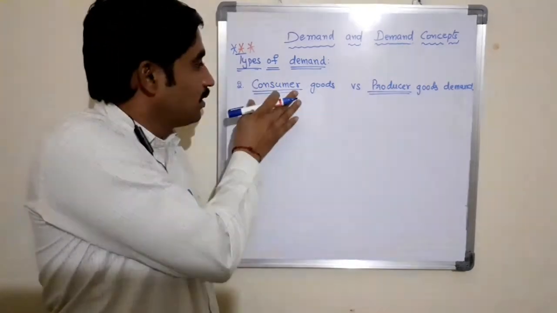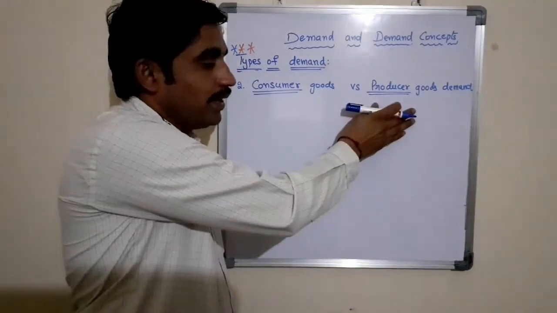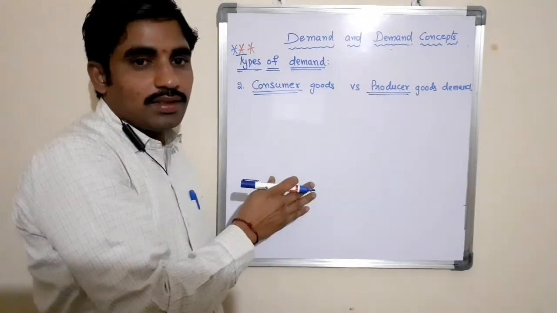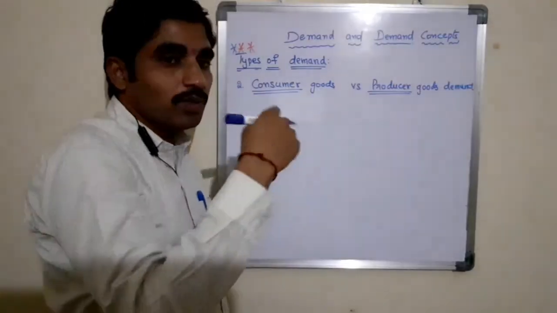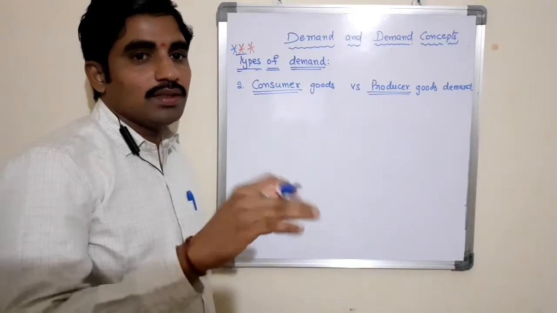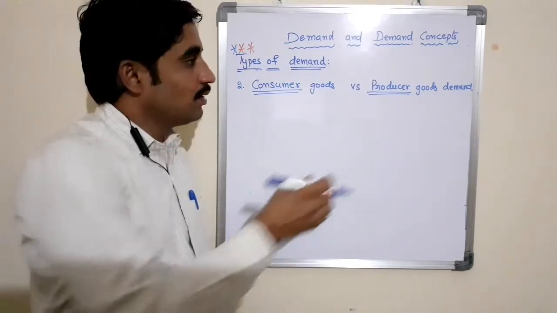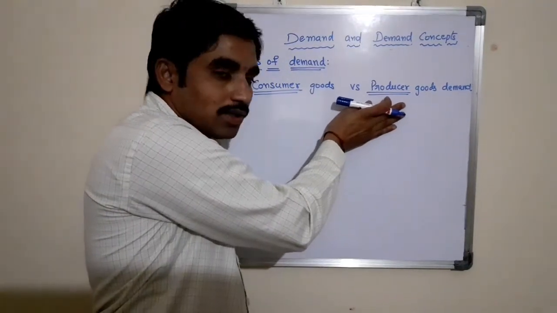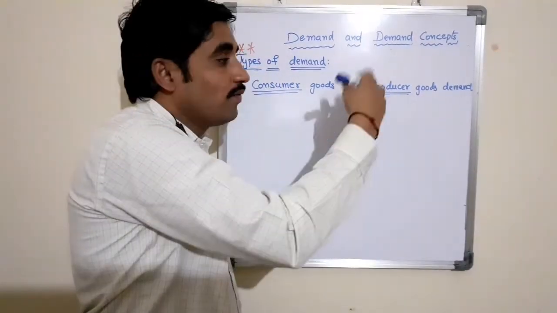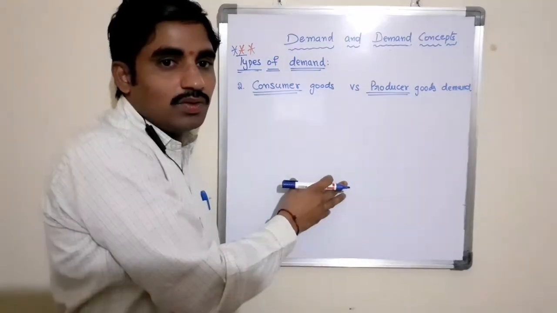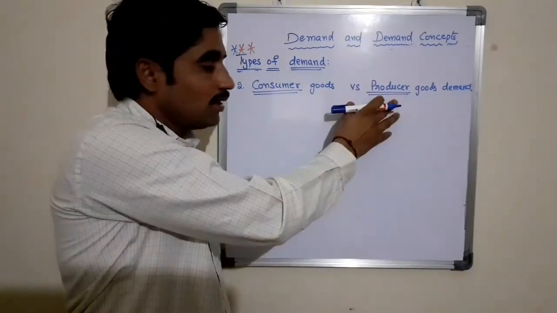Whereas producer is also a consumer who is producing further products using the raw material, that is, who produces further products by using goods.